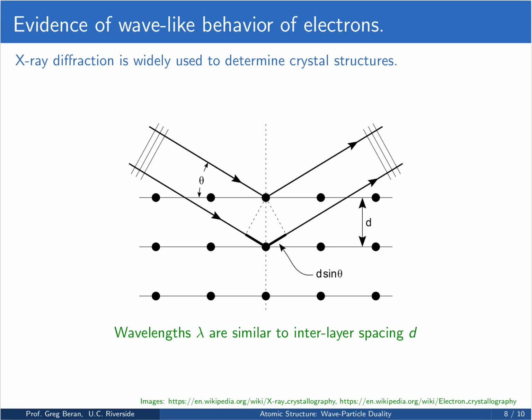Now all of this might still seem a little far-fetched, but we can show direct experimental evidence of this wave-like behavior of electrons. And so to see this, let's first talk briefly about X-ray diffraction. X-ray diffraction is a strategy that's widely used to determine the structure of crystals, and from that you can often get the structures of molecules and so on.